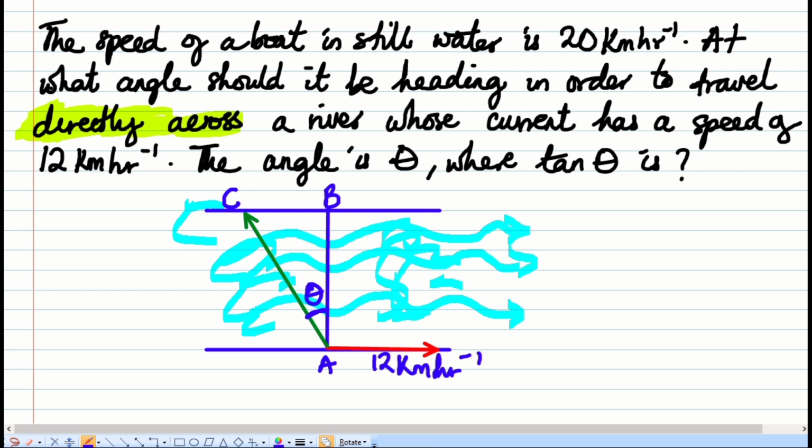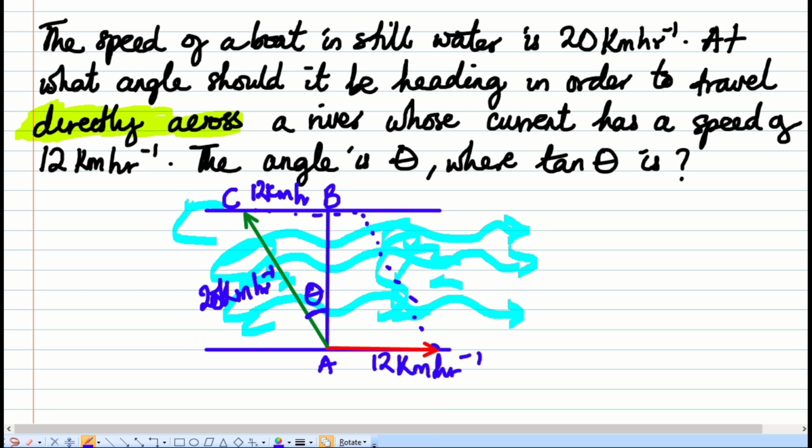So let's put values there. He's going from A to C now. He has to go in the direction A to C, plus the river current, he gets back to B. So what's his speed going from A to C? The speed of the boat is 20 km per hour. So we have 20 km per hour. That's the speed of the boat. But then the river, because if you remember from your parallelogram law, if you complete this parallelogram this way, I'm just going to do it roughly and I'll clean it again, you see that if this is 12, this side will also be 12 km per hour.